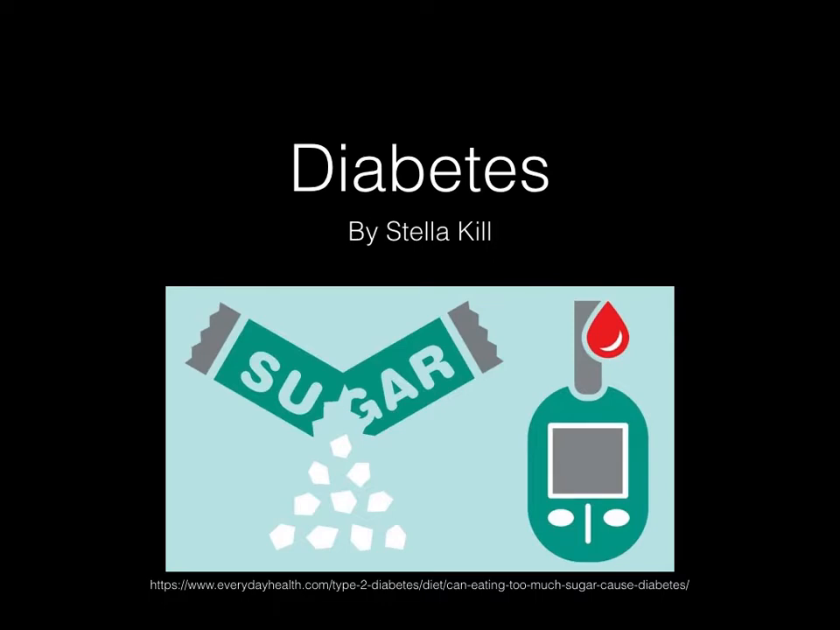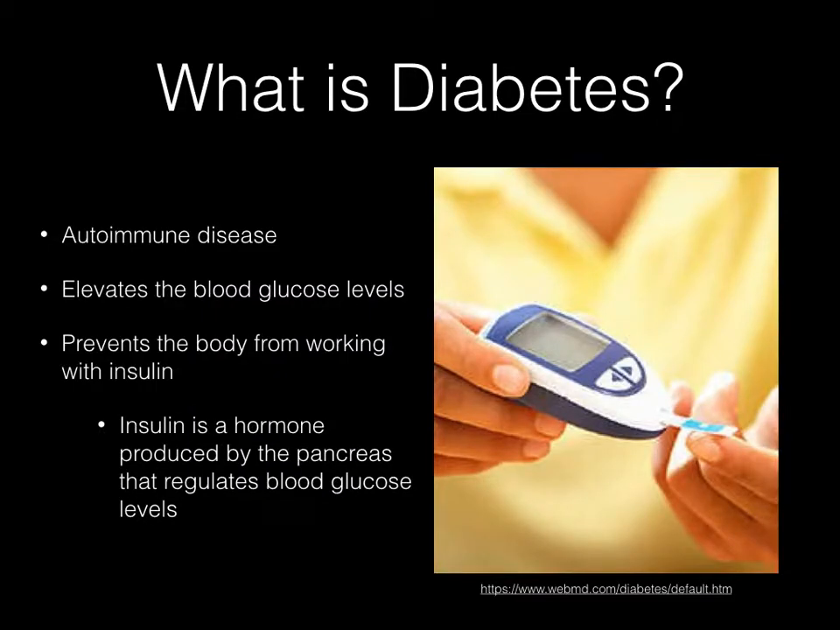Diabetes by Stella Kill. Diabetes is a disease that occurs when your blood glucose, also known as blood sugar, is too high. Blood glucose is your main source of energy and comes from the food that you eat. Insulin, a hormone made by the pancreas, helps glucose from food get into your cells to be used as energy. Sometimes your body doesn't make enough or any insulin, or doesn't use it well. Glucose then stays in your blood and doesn't reach your cells.